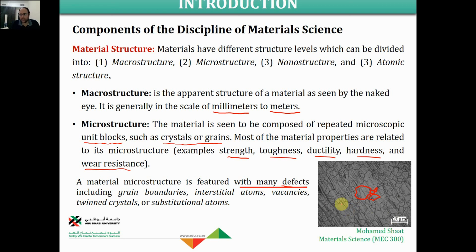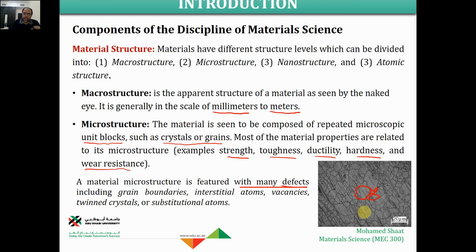None of these grains is in the nanoscale. None of these grains is less than or equal to 100 nanometer. All of them are 10 micrometer or above. Make sense? So this is a microstructure. This is not a nanostructure.